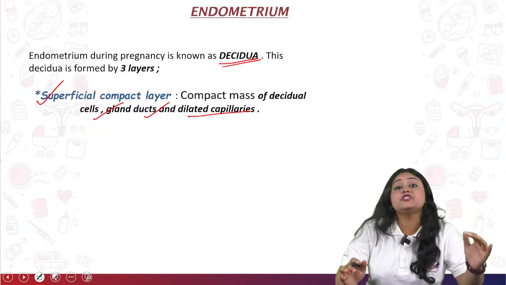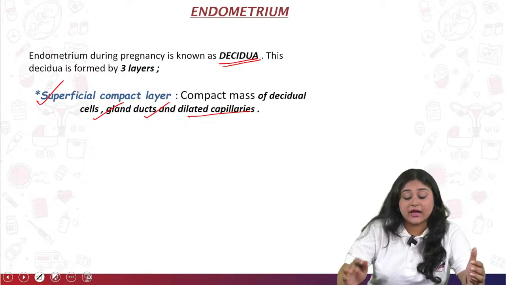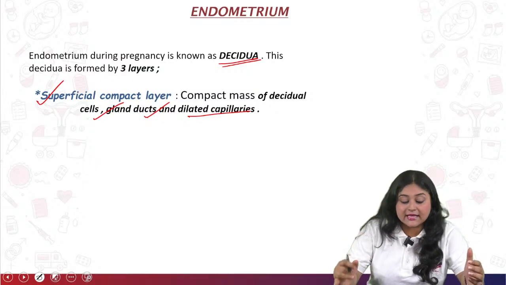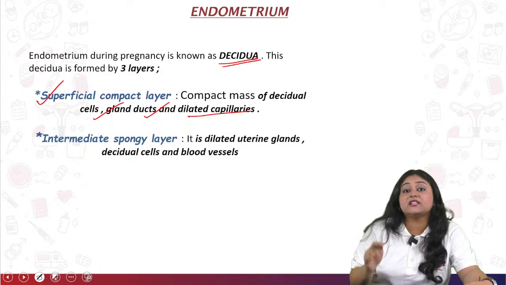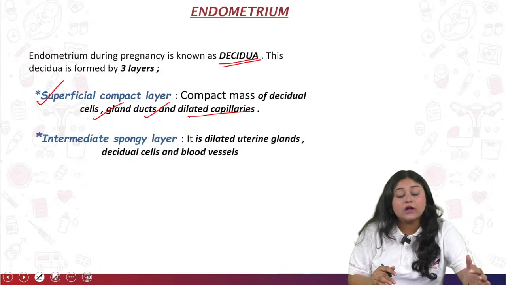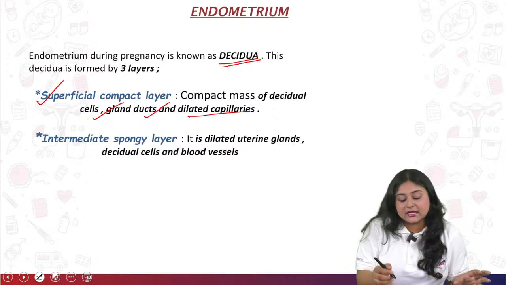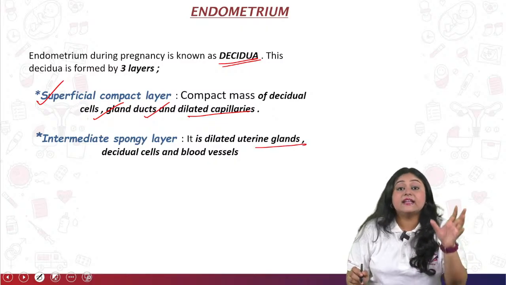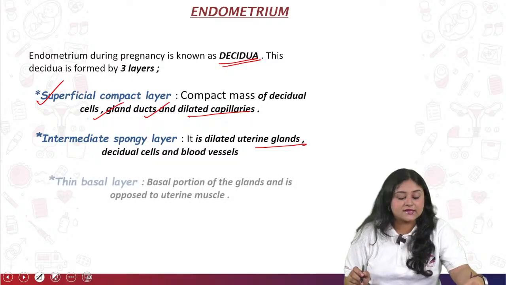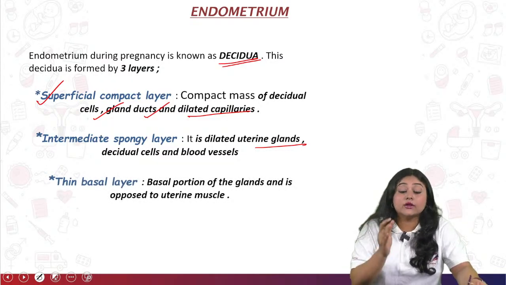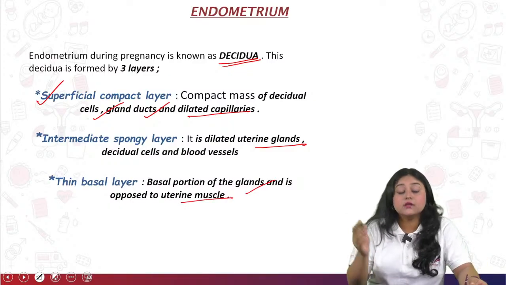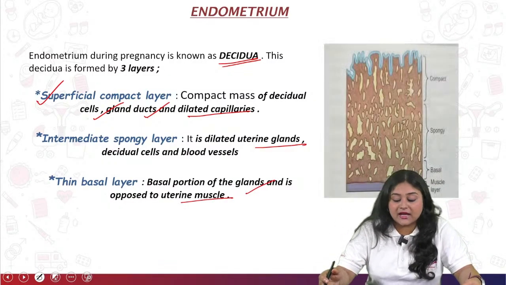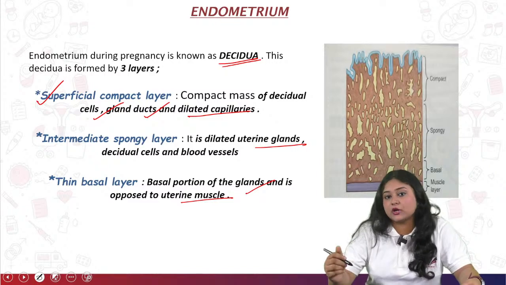So for the superficial compact layer or the outermost layer, what are the components? Decidual cells, gland ducts and then dilated capillaries. Next is the intermediate spongy layer or the middle layer. For the middle layer, the components are dilated uterine glands, decidual cells and then blood vessels. Next one is a thin basal layer or the innermost layer. It's the basal portion of the glands and it's closely opposed to the uterine muscle. Okay, so this is the image of the endometrium.